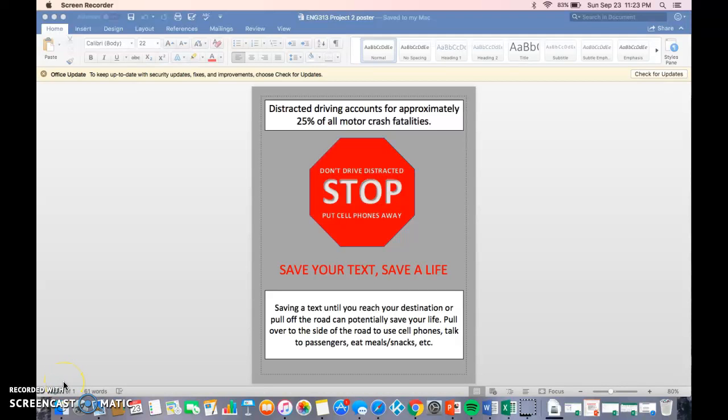In this screencast, I will be explaining the design principles that I employed for my public service announcement poster. I wanted the center of the poster to be the focal point so that people will see a big red stop sign, which will hopefully get them to take a moment and read the rest of the PSA.